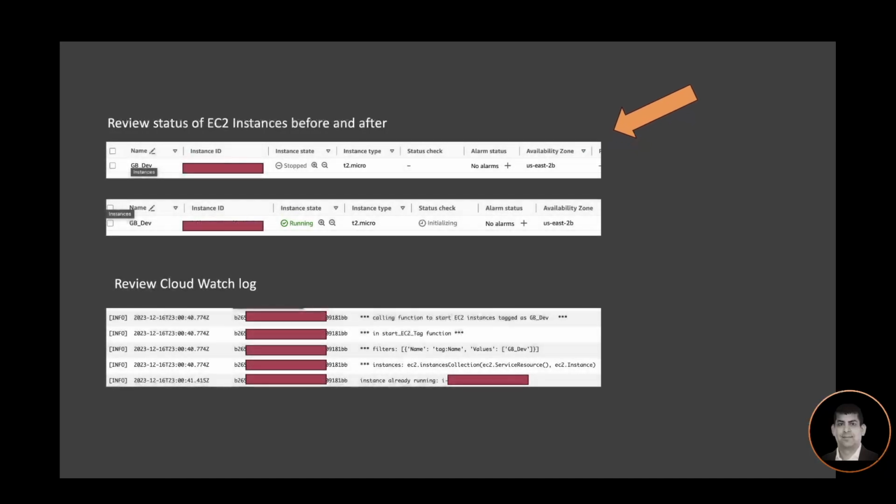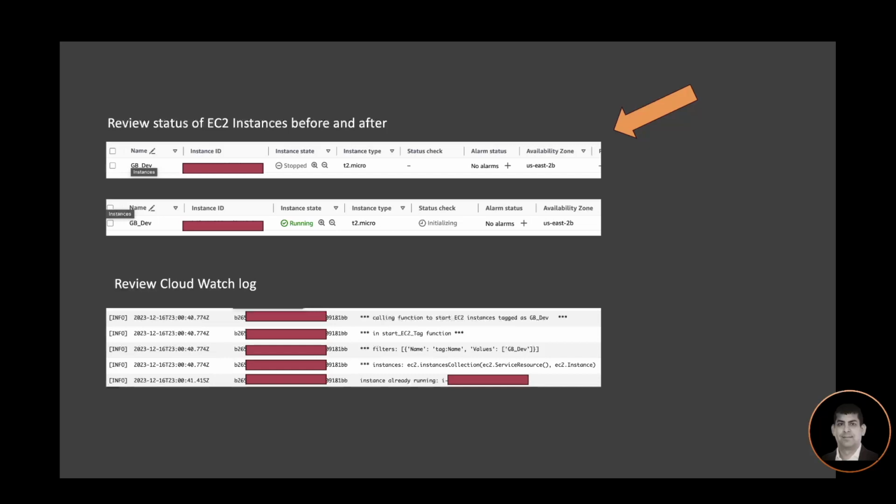Next screen, after the scheduler has run based on the cron job pattern that I defined, let's look at the EC2 instance. Our EC2 instance with the tag gb_dev was in the instance state of stopped, and after the EventBridge scheduler invoked the Lambda function, it automatically started the EC2 instance. As you can see, the instance state now is running. There is no manual intervention.